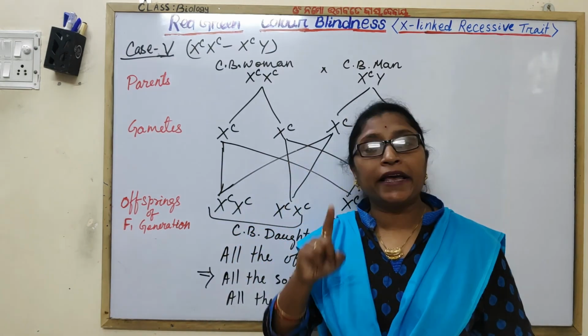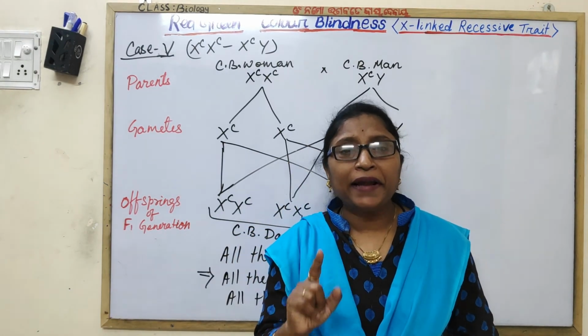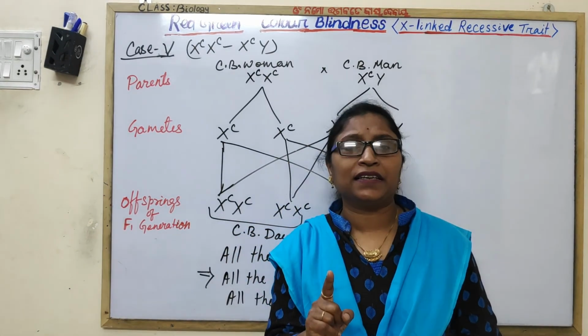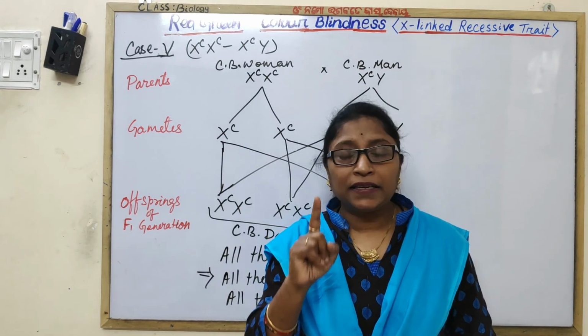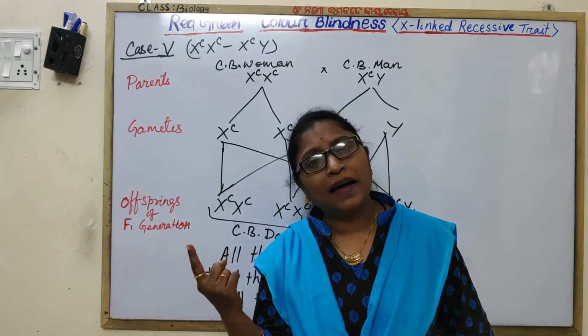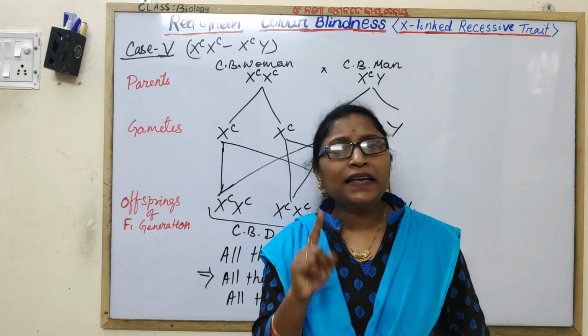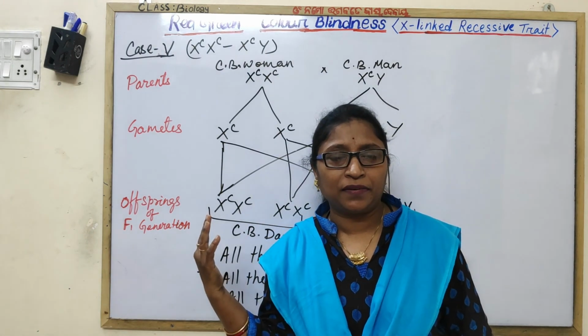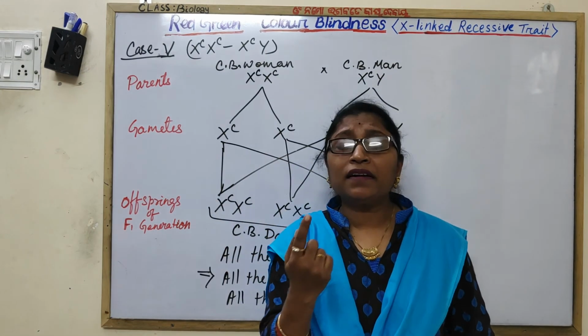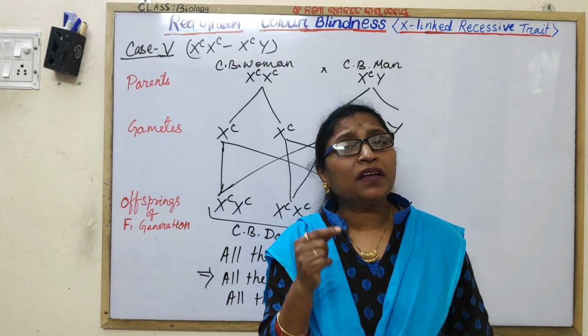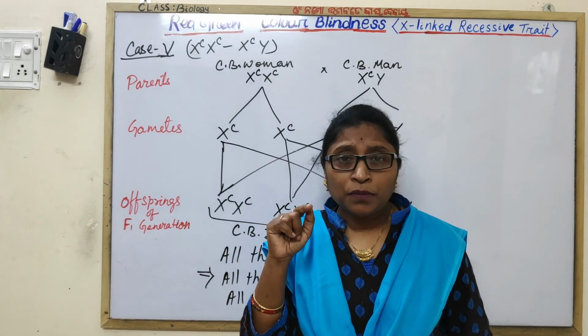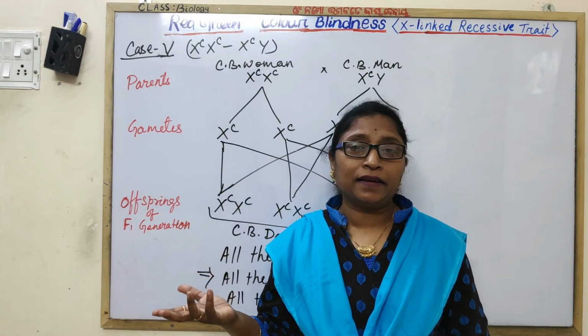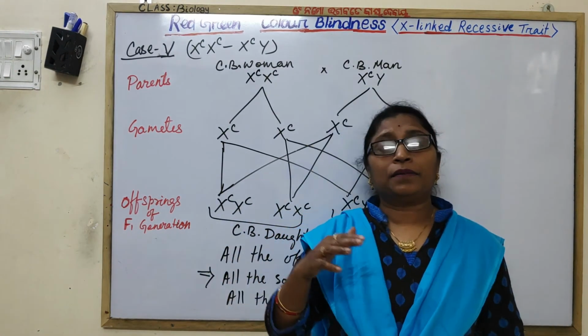Because males express the trait in the hemizygous condition. There is a single X chromosome and a single allele, and a single allele can express this trait. The only condition is that if the mother of that man is at least a carrier, then the man can